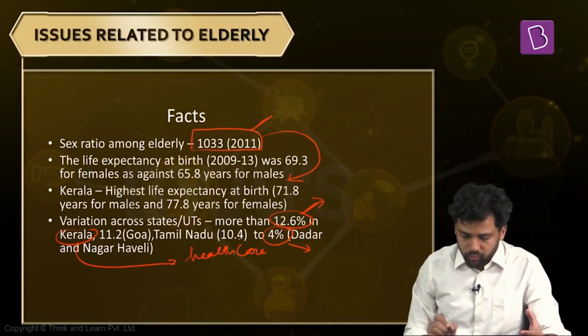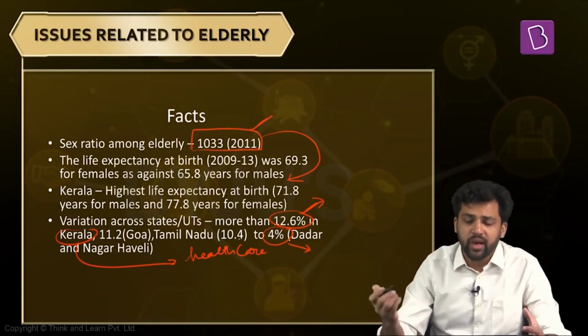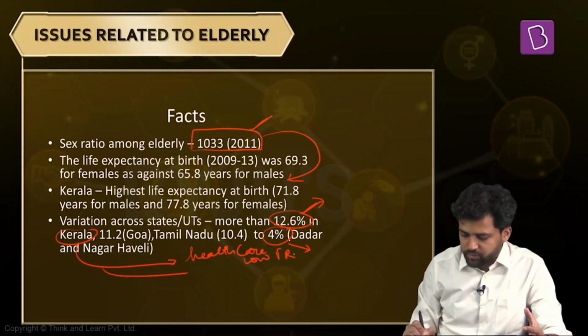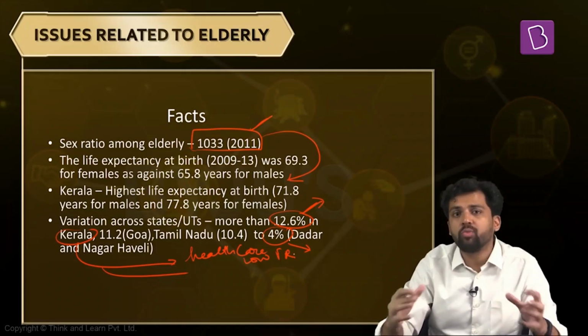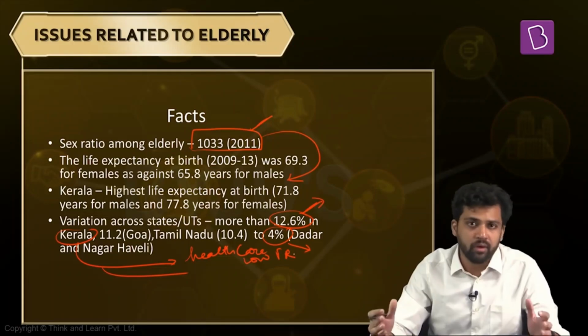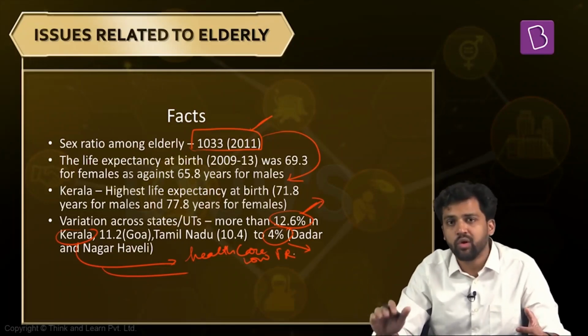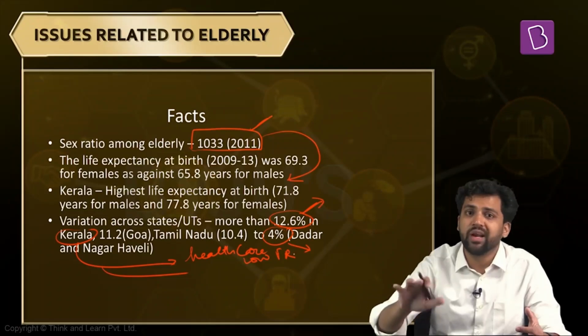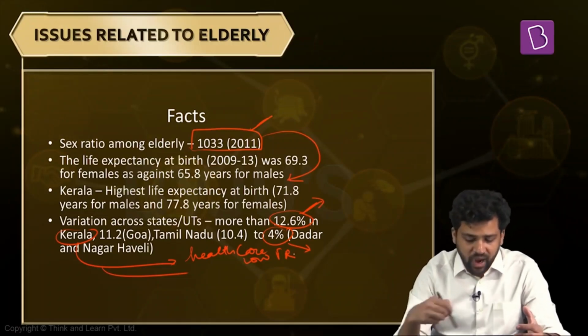And also one more thing: why some states have a high proportion of elderly might also be because of low fertility rates. If the number of children born is low, the youth population in future will also be less. So the proportion of elderly will be high. So two reasons why there are variations: maybe one, because of a very good healthcare apparatus, and second, because of low fertility rates. So population growth is going down. At the same time, the proportion of elderly in the population is increasing. Okay. So these are some key facts related to elderly.